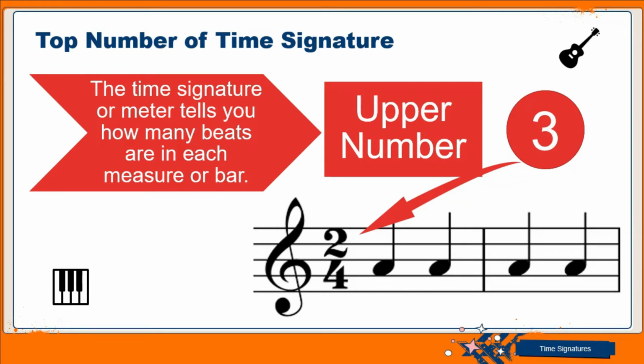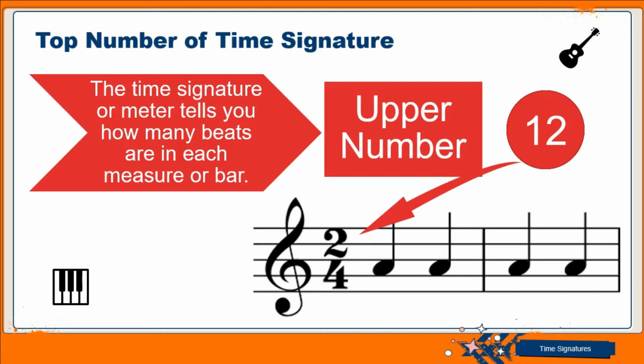Now we have 3 counts, we have 3 beats in each measure where the top number is 3, and it could be 4 as well. It could also be 6. So the top number can be anything, but the common ones are 2, 4, 6, 9, 12, pretty much in that order. So that is what the top figure, the top number in the time signature represents. It's just the count, the beats. It's going to be 2, it's going to be 4, it's going to be 6, it's going to be 9, it's going to be 12.